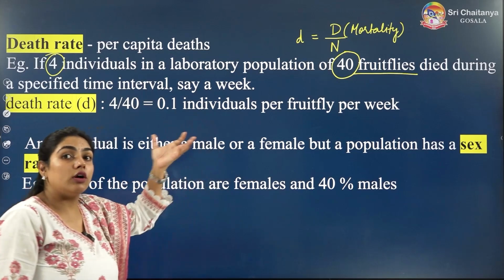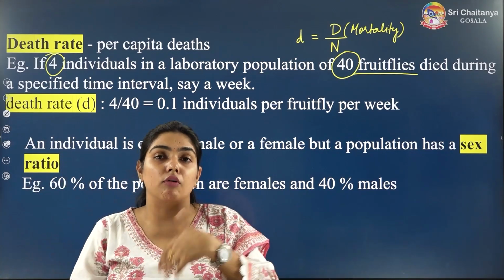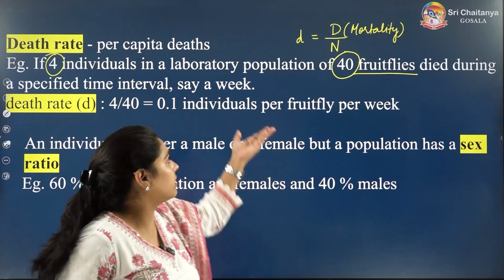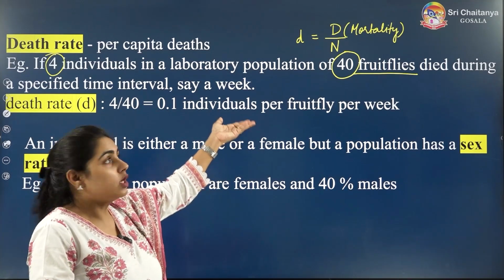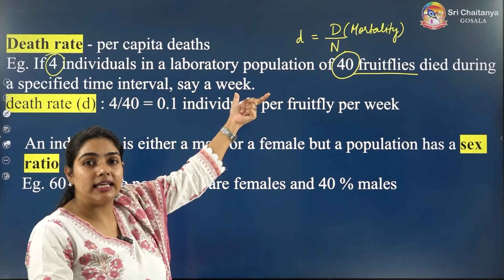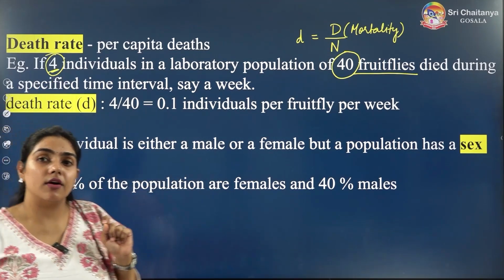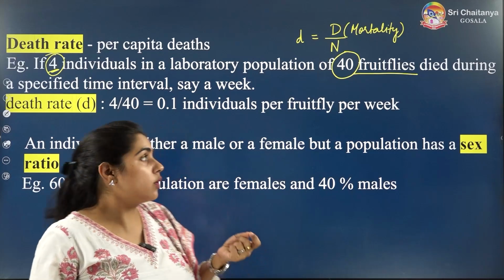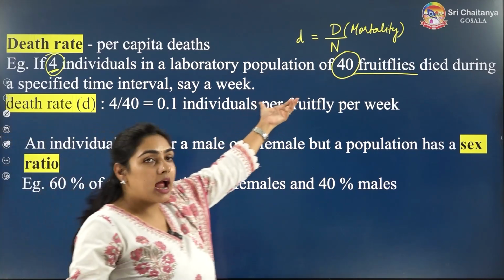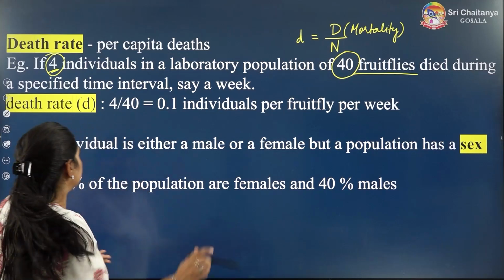40, but 4 died. So if 4 out of the 40 died, what will be the death rate? That we have to calculate here. So what is D? What is mortality here? The total number of deaths is 4. And what is the population size? 40. So 4 by 40, very easy.